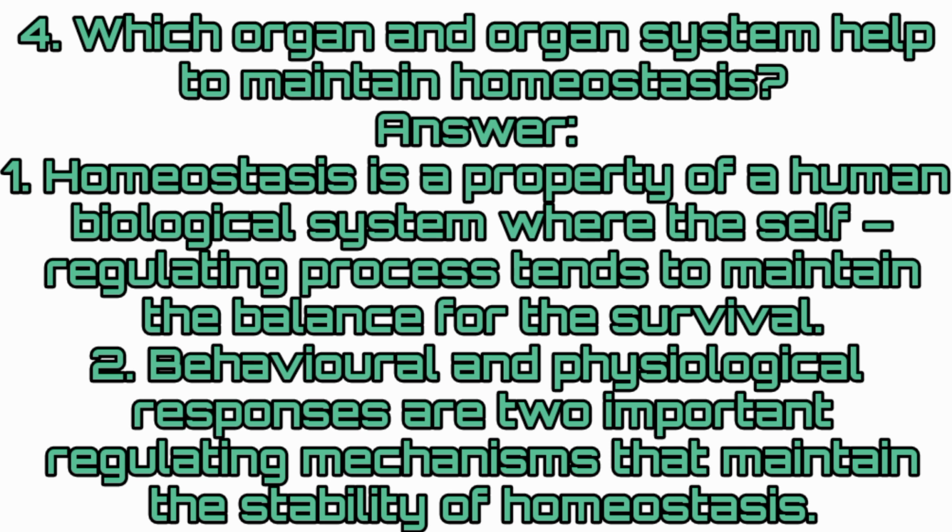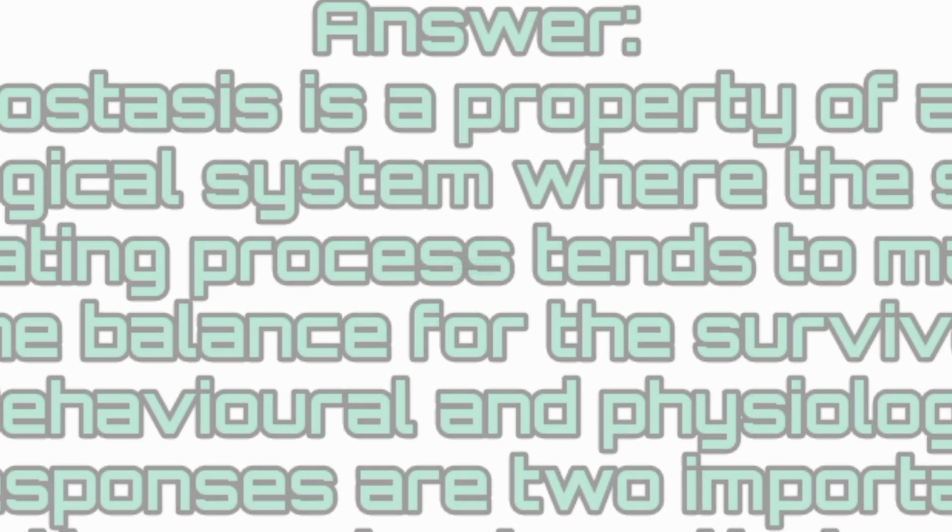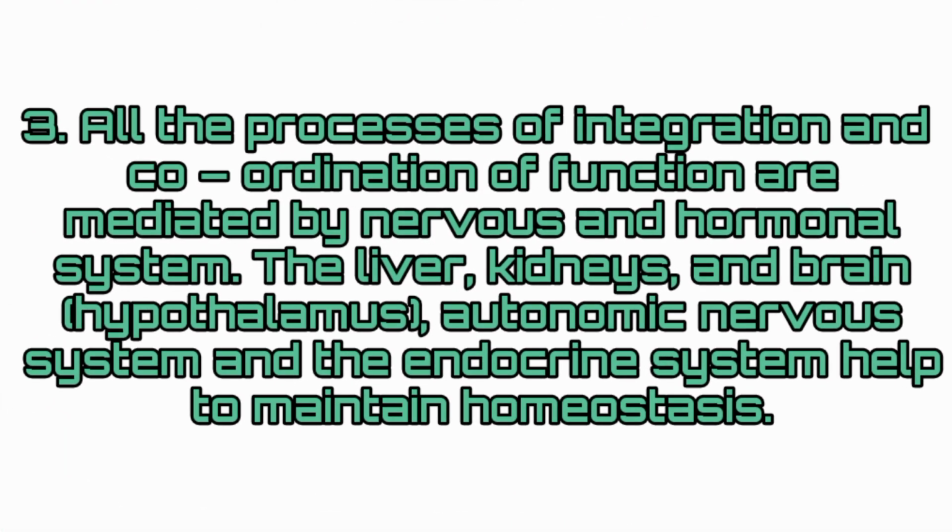Behavioral and physiological responses are two important regulatory mechanisms that maintain the stability of homeostasis. All the processes of integration and coordination of function are mediated by the nervous and hormonal systems. The liver, kidneys and brain, autonomic nervous system and the endocrine system help to maintain homeostasis.